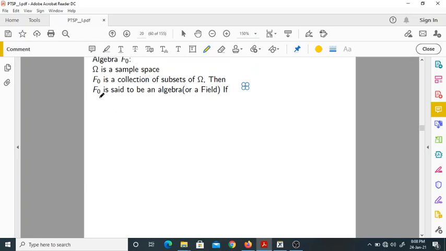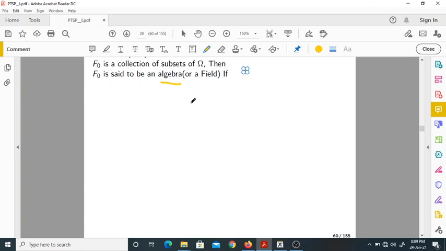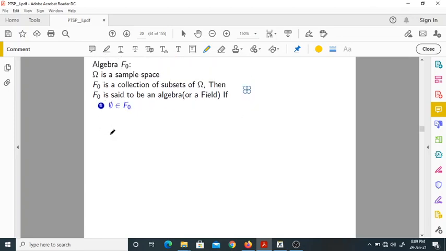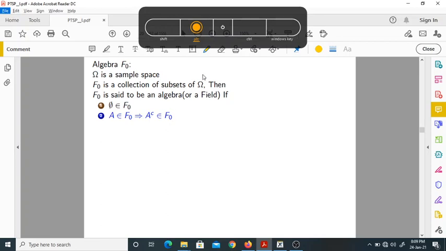Now, F naught is said to be an algebra. Here we have two things to remember. This is the sample space. What is F naught? A collection of subsets of the sample space, and that F naught is said to be an algebra if condition 1: the null set belongs to F naught. Next, A belongs to F naught implies A complement also belongs to F naught.